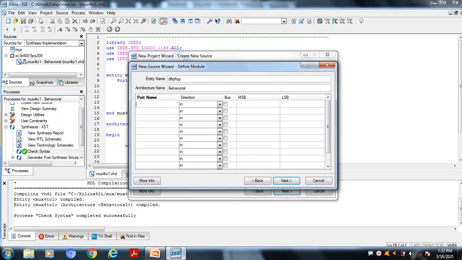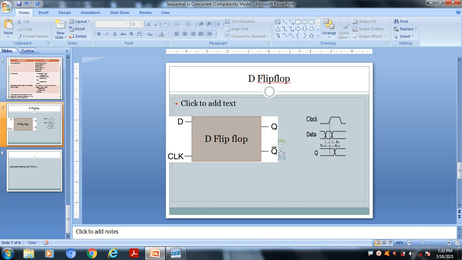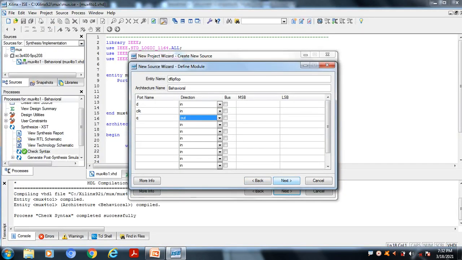Q bar is nothing but a complement of Q, so I am not representing it in the program. So D, clock and Q are the inputs and outputs. Now change the direction of Q from in to out because it is the output.